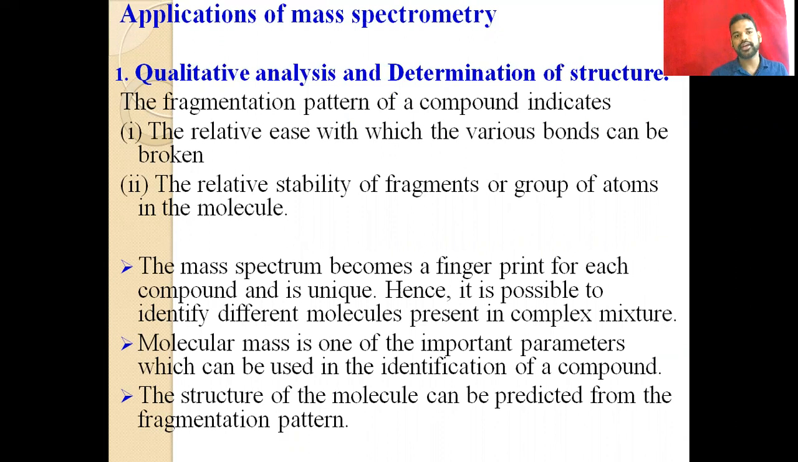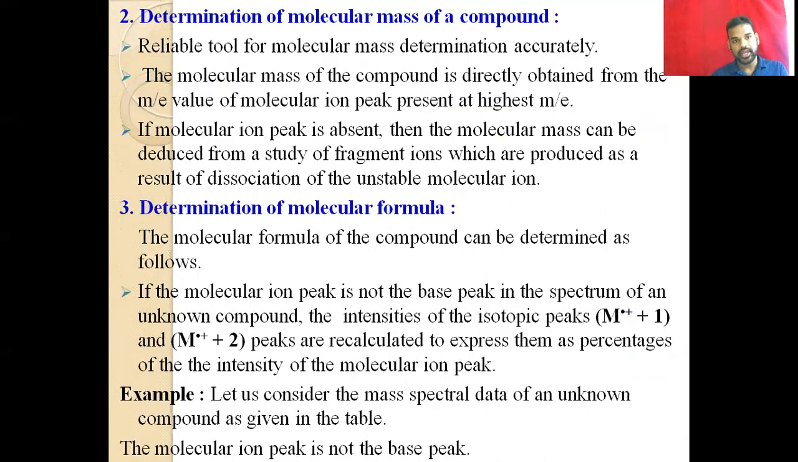That is, to identify the structure, to identify the molecular mass, to identify the compound, we can easily go through the mass spectrometer. And then the determination of the molecular mass, this we already discussed. The example you can easily understand. That means it is a reliable tool for accurate molecular mass determination. The molecular ion peak gives the accurate molecular mass of the compound.